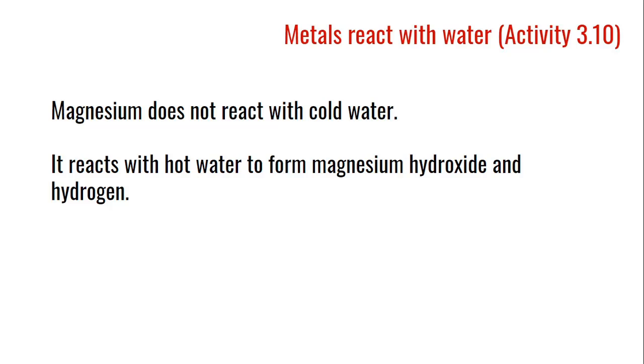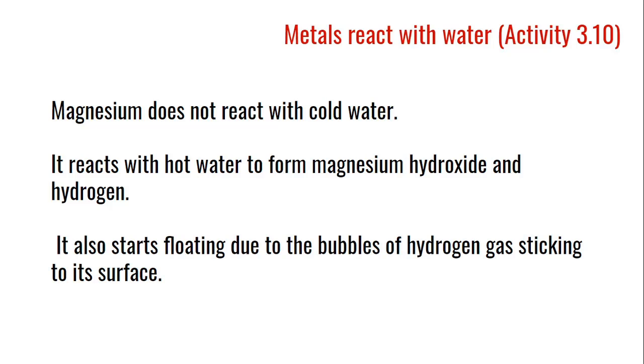Magnesium is one of them. If we put magnesium in hot water, it produces magnesium hydroxide and hydrogen gas. It also starts floating due to the bubbles of hydrogen gas sticking to its surface.